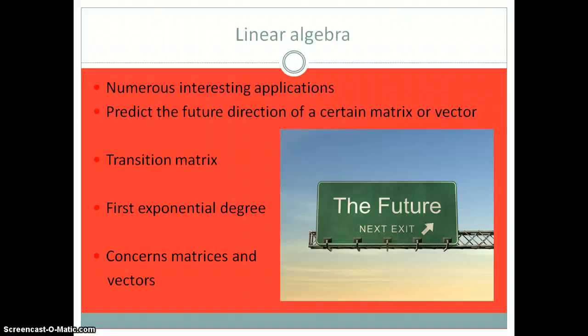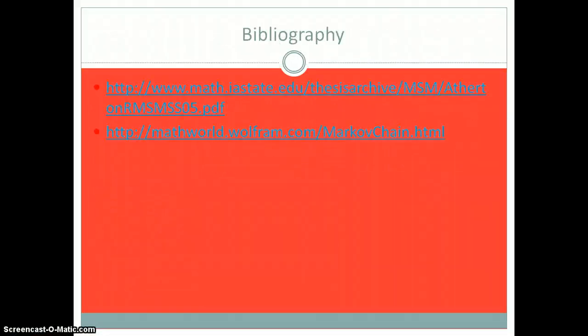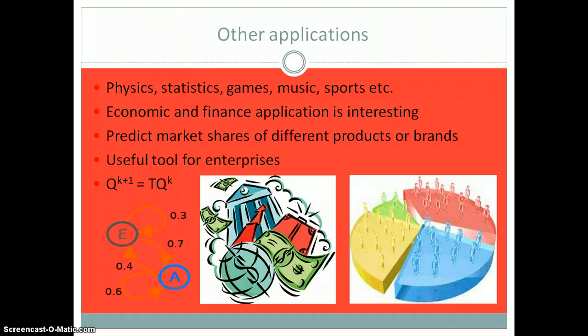Alright, so let me come back to where I was. As I said, these applications will help you to predict the market shares of different products or brands. This will help the enterprise: the transition matrix will be the business strategies that will lead you to the future market shares.